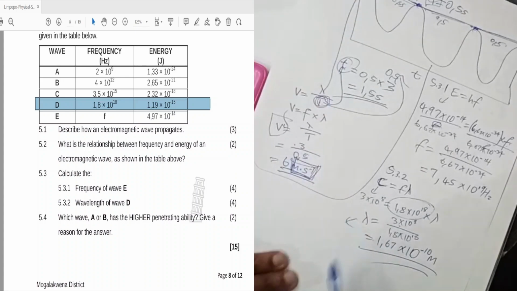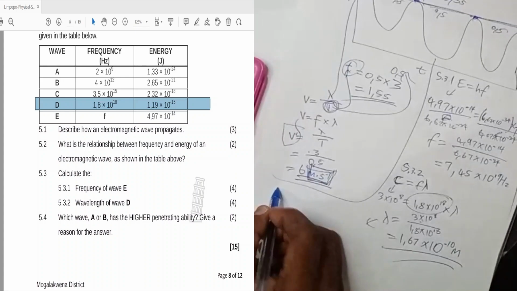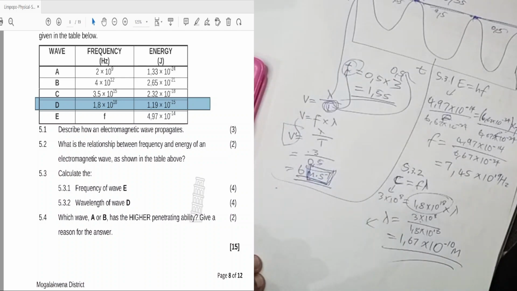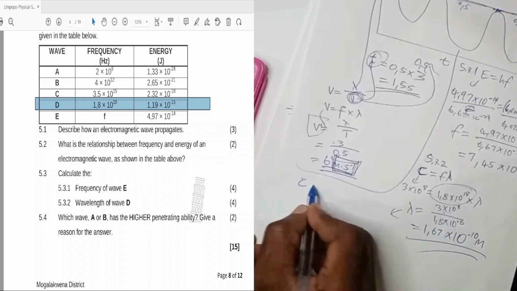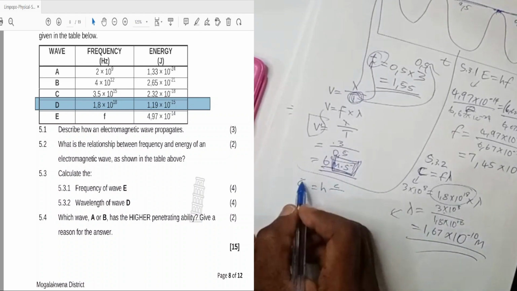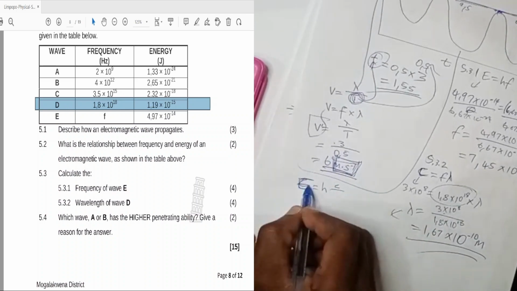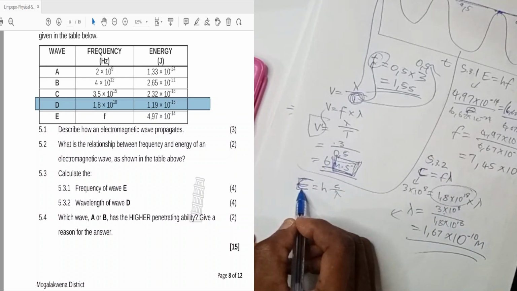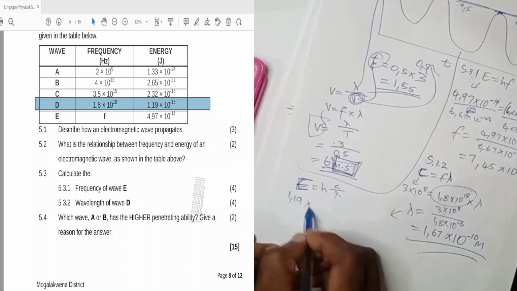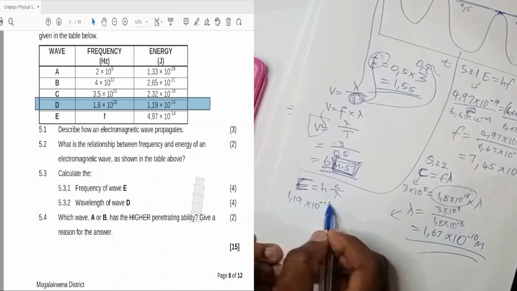Or you can use this other way. E equals hc over lambda. What is E from our table? It is 1,19 times 10 to the power negative 15.